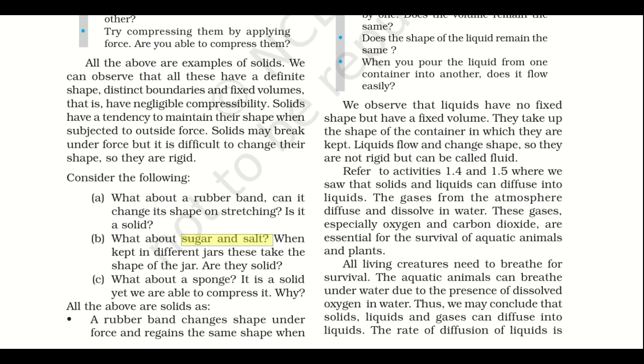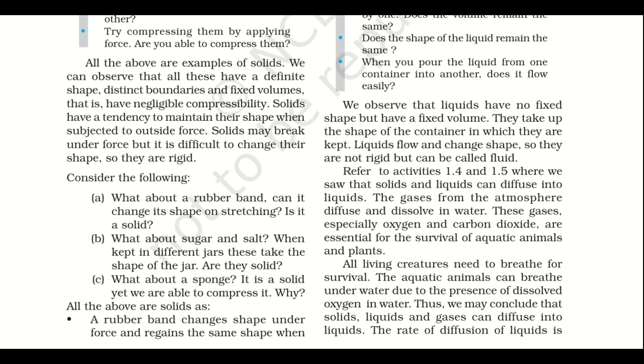What about sugar and salt? When they are kept in different jars, they take the shape of the jar. And what about sponge? As you have read, solids have negligible compressibility. Why is a sponge a solid, though it can be compressed?